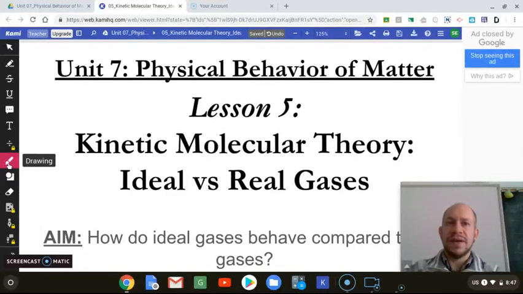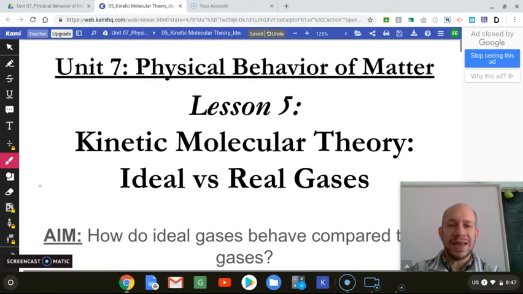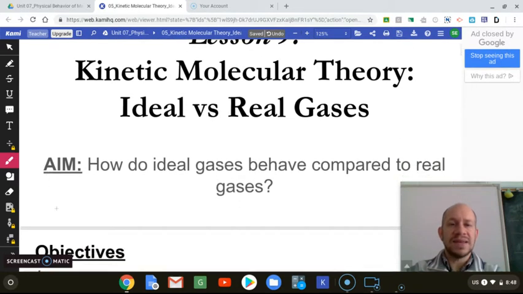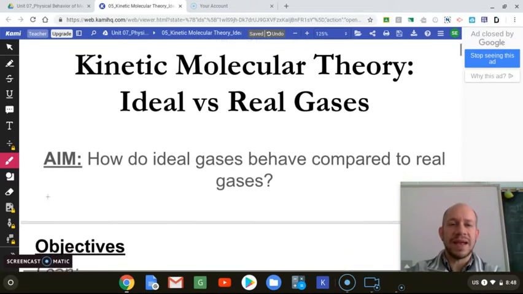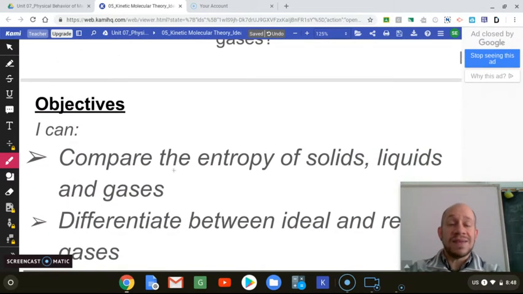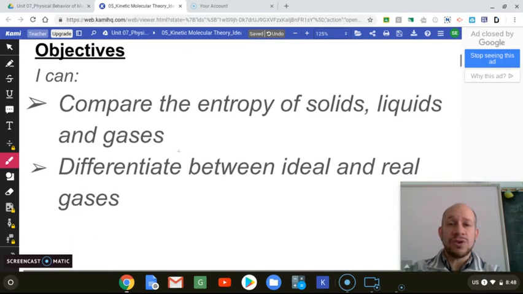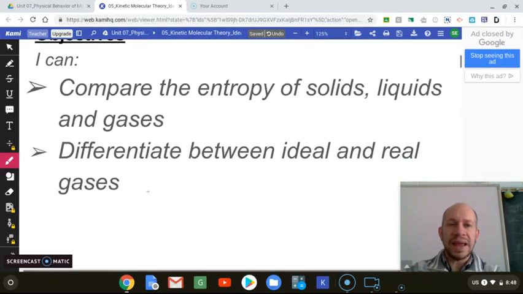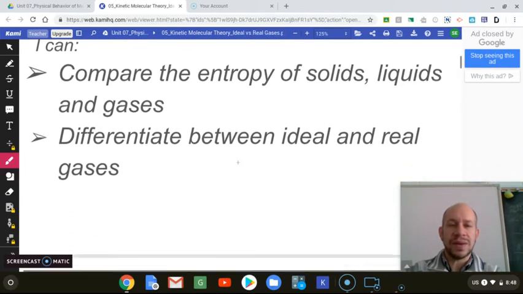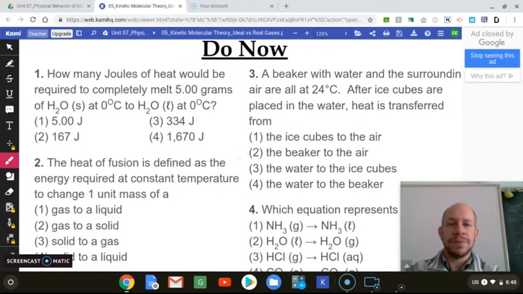This is Unit 7, Physical Behavior of Matter, Lesson 5, Kinetic Molecular Theory, Ideal versus real gases. How do ideal gases behave compared to real gases? The objectives of this lesson are: I can compare the entropy of solids, liquids, and gases, and I can differentiate between ideal and real gases. So, do now.